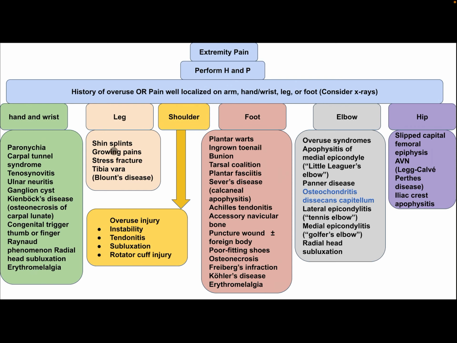If it is in the leg, differential diagnosis: shin splints, growing pain, stress fracture, tibia vara, Blount disease. If it is in the shoulder, this is overuse injury, maybe instability, tendinitis, subluxation, rotator cuff injury.